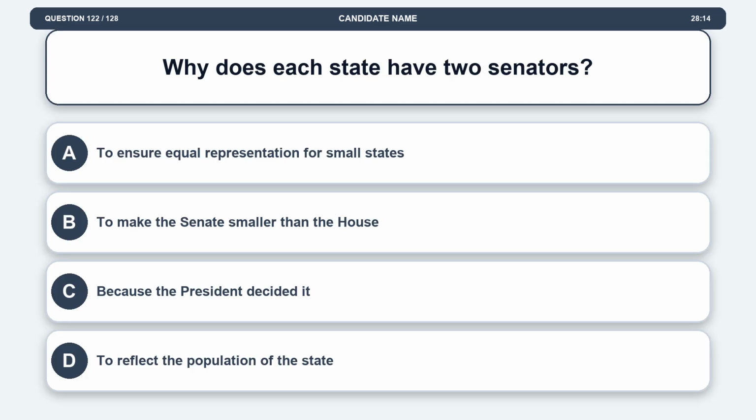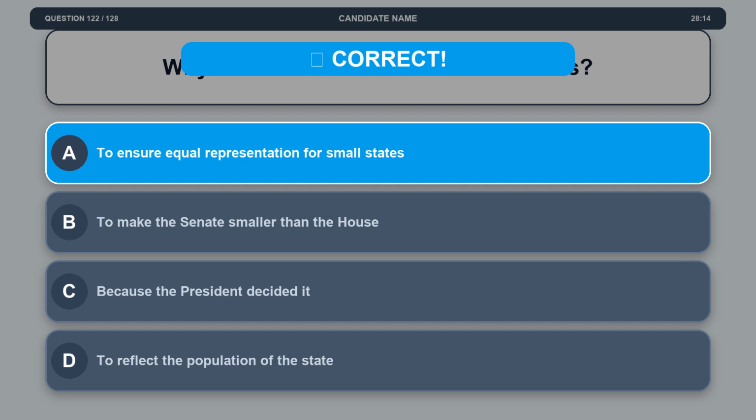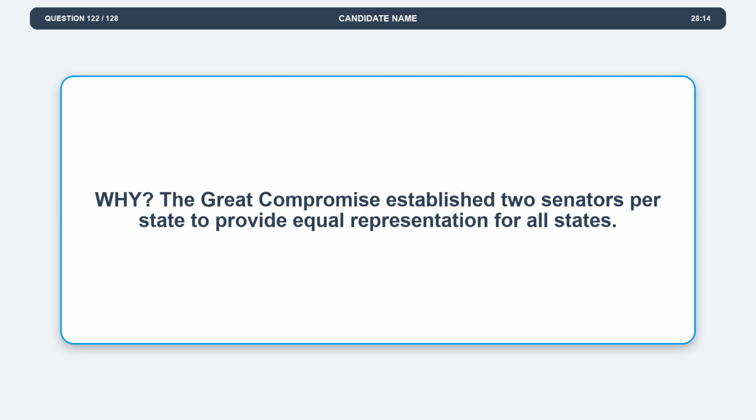Question 122. Why does each state have 2 senators? Option A, to ensure equal representation for small states. Option B, to make the Senate smaller than the House. Option C, because the president decided it. Option D, to reflect the population of the state. The correct answer is option A, to ensure equal representation for small states. Explanation. The Great Compromise established 2 senators per state to provide equal representation for all states.